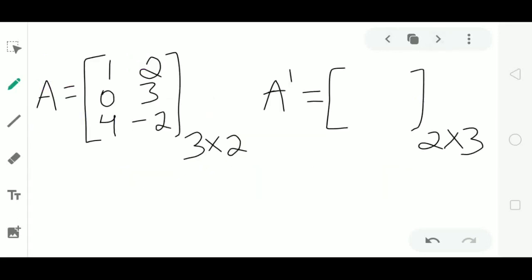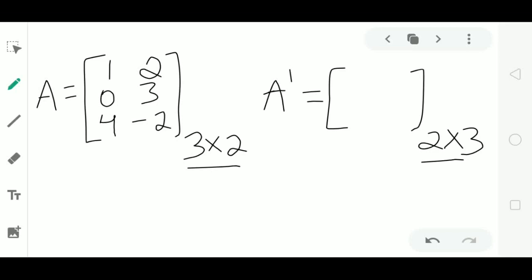What is the definition of equality of matrices? Two matrices are equal only when both of the given matrices are of the same order and the corresponding elements of the matrices are equal. Now observe here, matrix A is of order 3 by 2 and matrix A dash is of order 2 by 3. The order of matrix A is not equal to the order of the transpose of A, that is A dash.